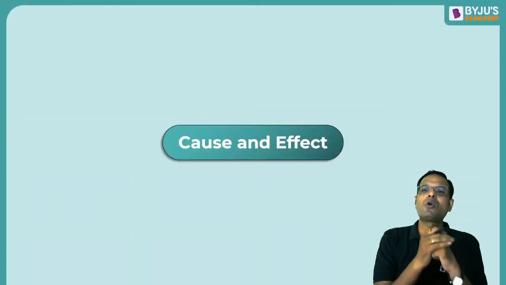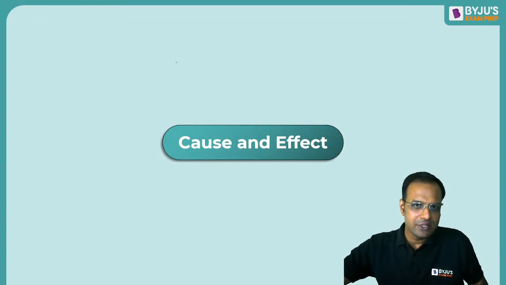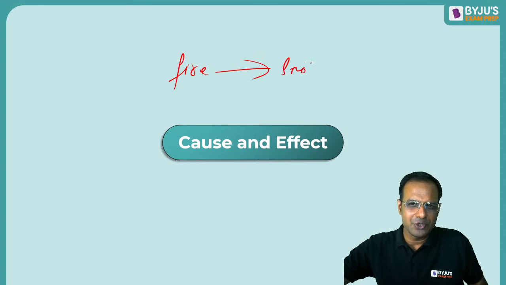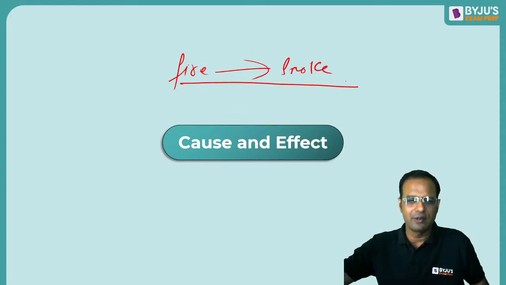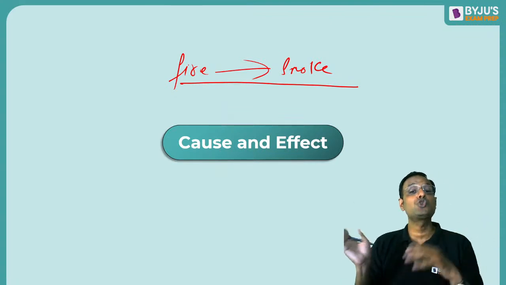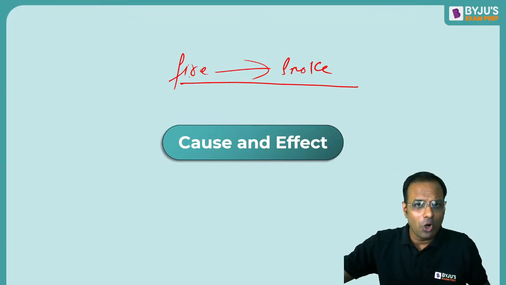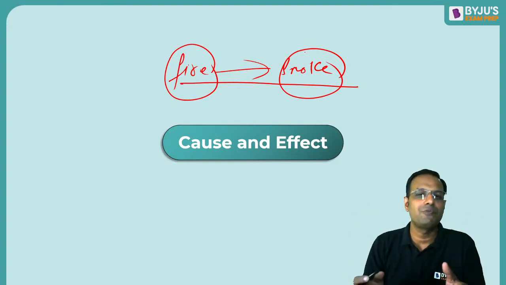Let us talk about cause and effect. It is just like the fire and smoke equation. There is no smoke without fire, right? So if the cause is fire, the effect will have to be smoke.